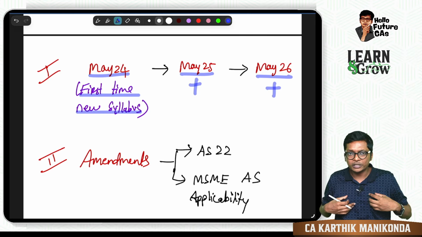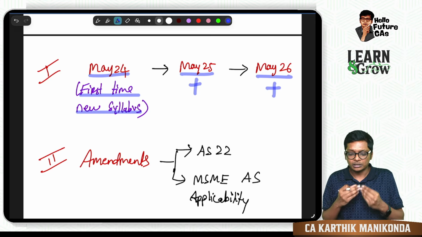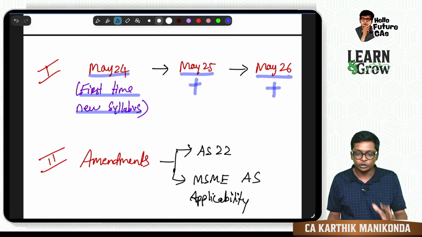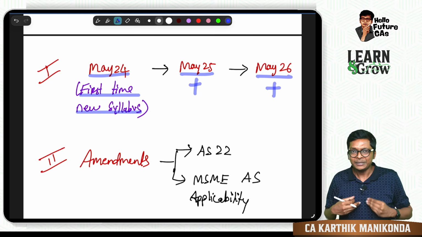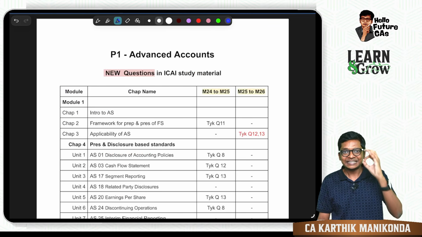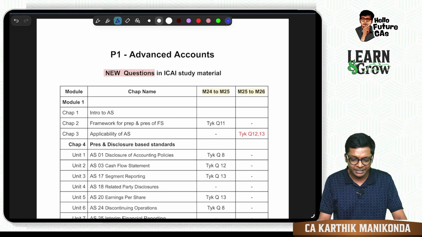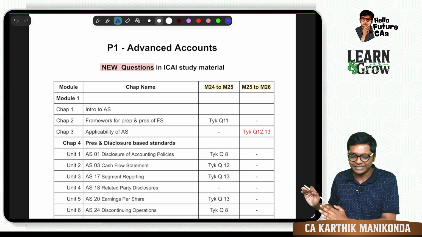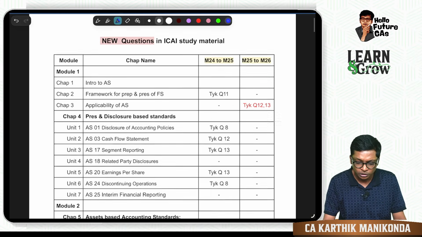So most students will panic as to, sir, what are the new questions, sir? Should I buy a new book of CA Institute? Don't have to worry. Me, Karthik Manikonda, I have you covered, guys. This is the PDF as per the ICAI study material. All the questions. Look at this.